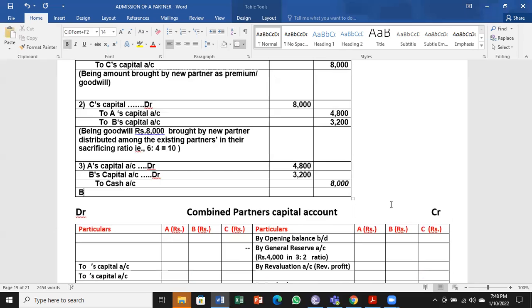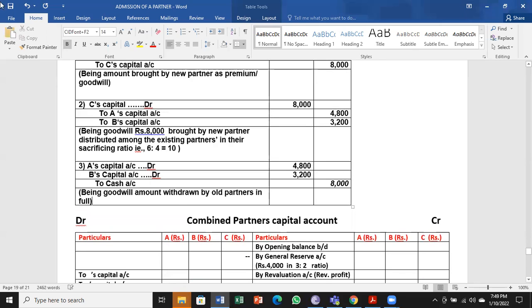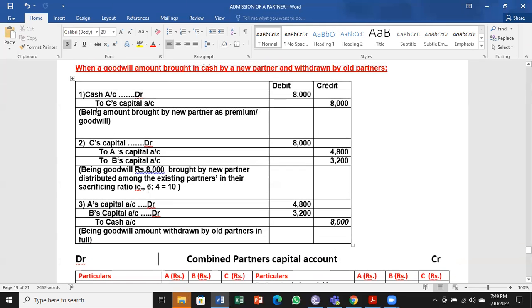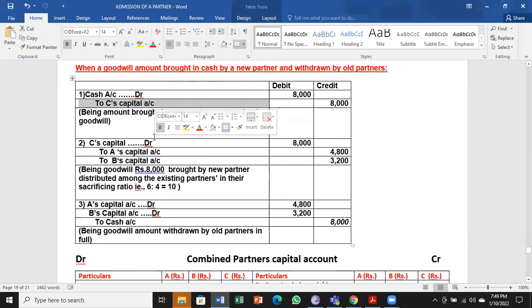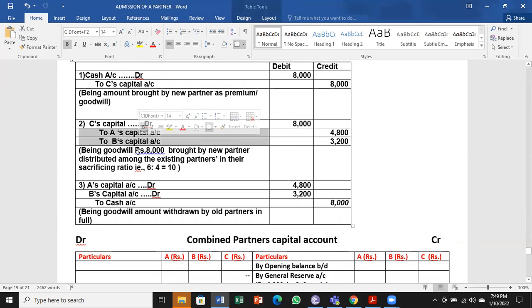For being goodwill amount withdrawn by old partners in full amount they are withdrawing. So you can see here in this capital accounts are credit, here capital accounts are debit. That is how we have to remember. You can see here C's capital account credit, here C's capital account debit, opposite. Here capital accounts of old partners credit, here it is debit. So you have to remember that way and you have to work.